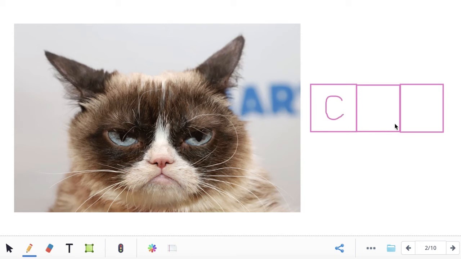Listen for the middle sound. Cat. What sound do you hear in the middle? Ah. What letter makes the ah sound? A makes the ah sound. And what is the last sound you hear in the word cat? T. What letter makes the T sound? T. Sound out this word with me. Ready? K-A-T. Cat. This word is cat.